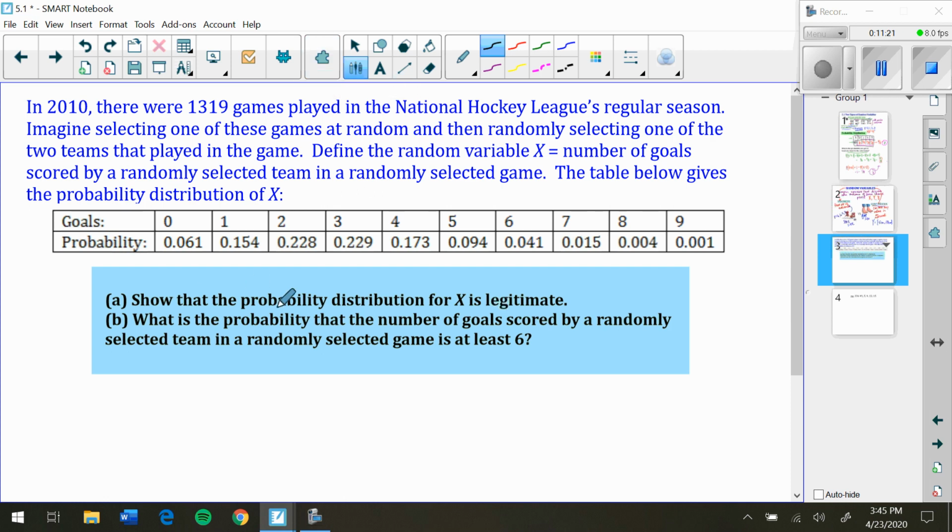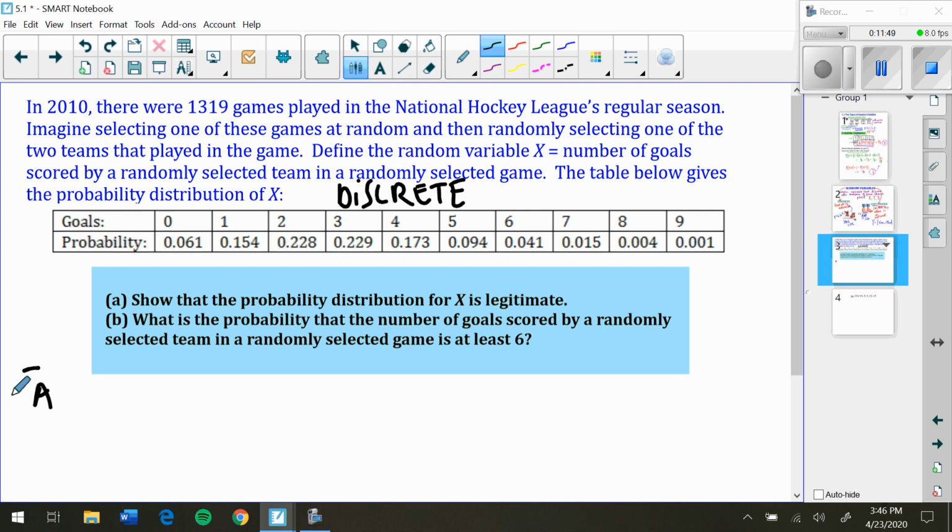My first question is not actually on here. Is this a discrete or a continuous random variable? Think for a moment and consider the answer. It is discrete. Why? Well, we can't have 1.2 goals. You either have one goal or you have two goals. You don't have 1.5. You don't have 6.1. So it's a discrete random variable.